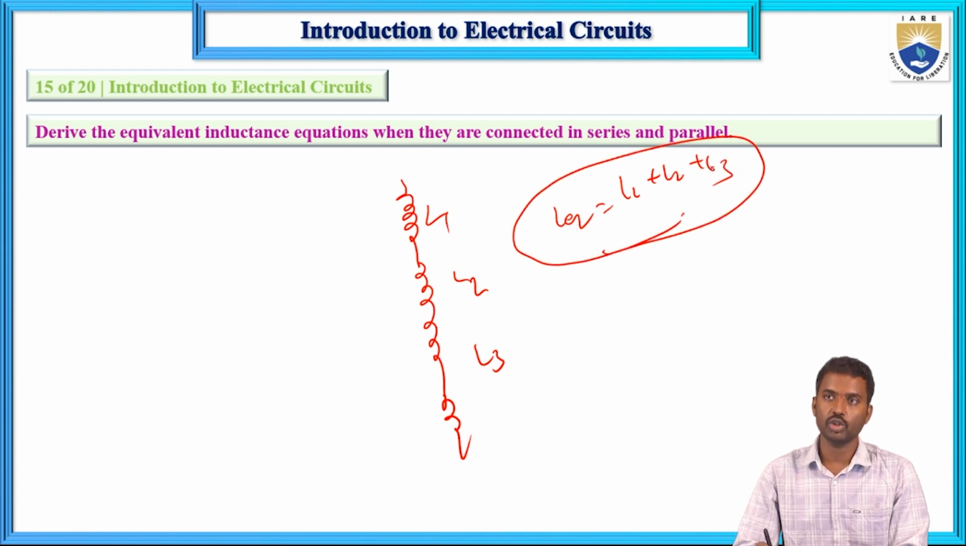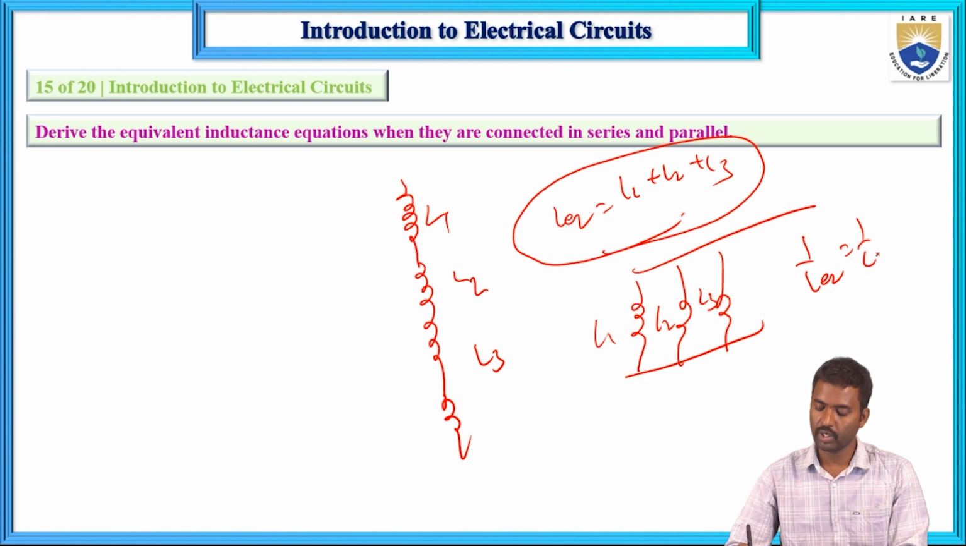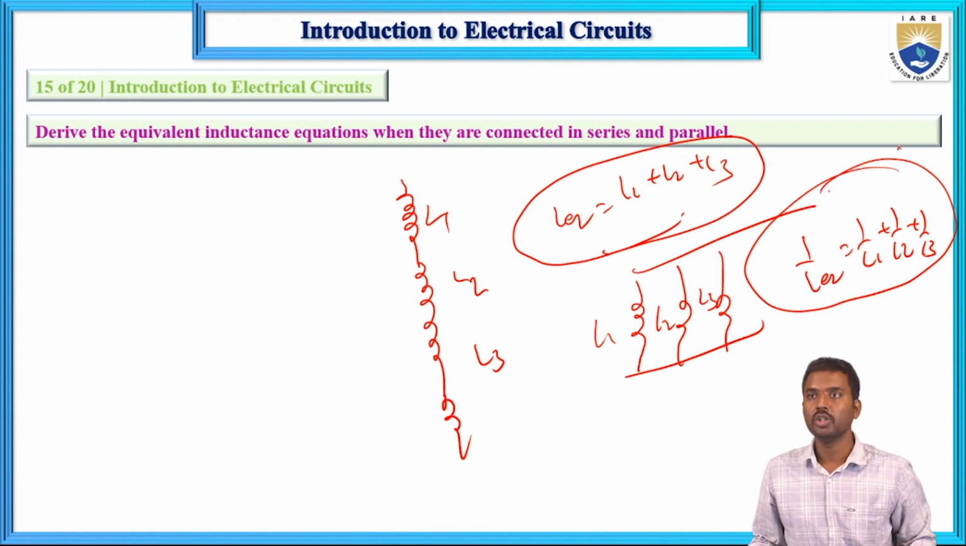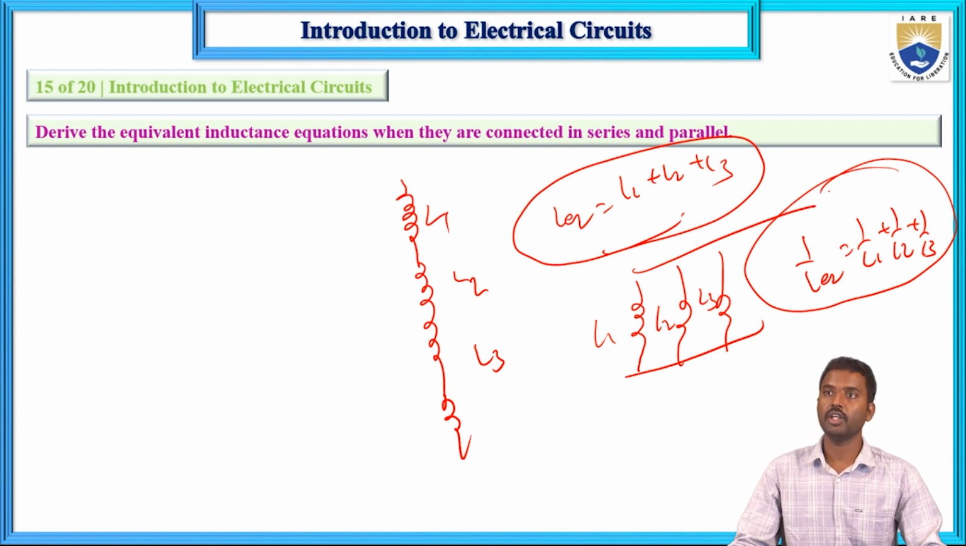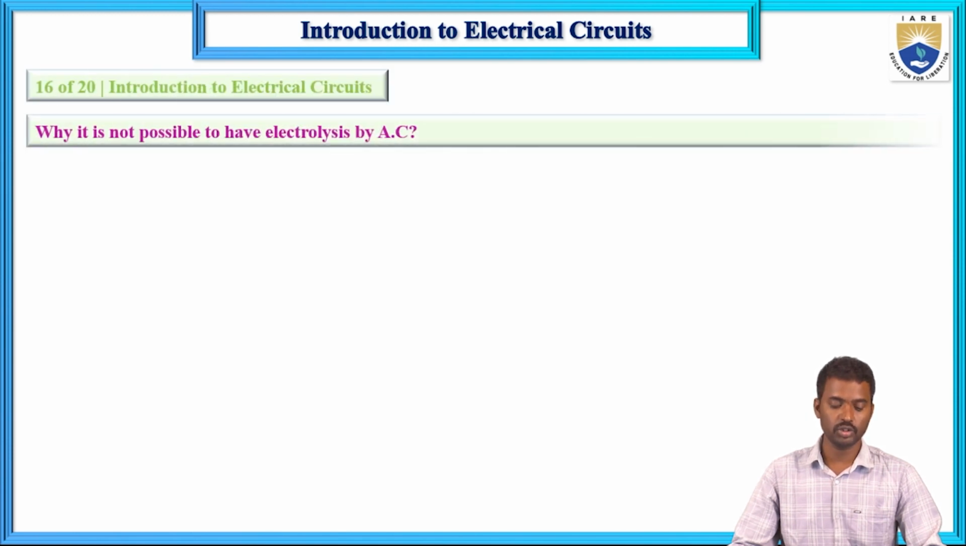The equivalent inductance equals the sum of the individual inductances. If three inductances L1, L2 and L3 are connected in parallel, then 1 by L equivalent equals 1 by L1 plus 1 by L2 plus 1 by L3. So the reciprocal of the equivalent inductance equals the sum of the reciprocals of the individual inductances. This derivation we also derived in the previous lecture, so just go through it.